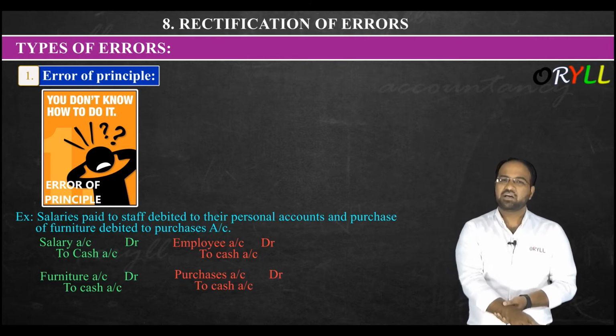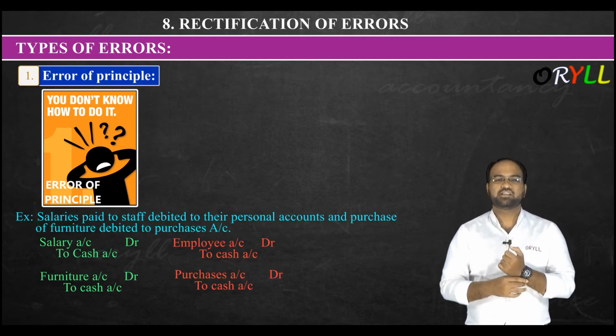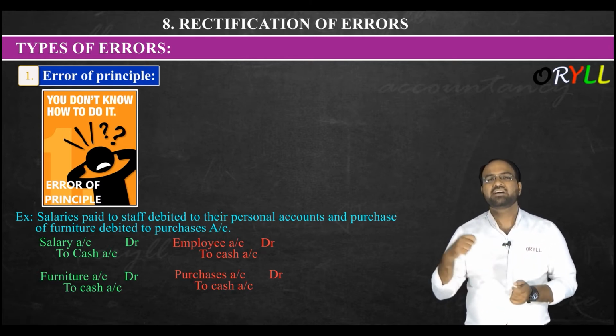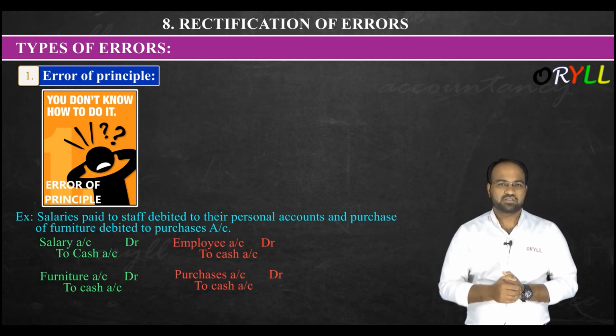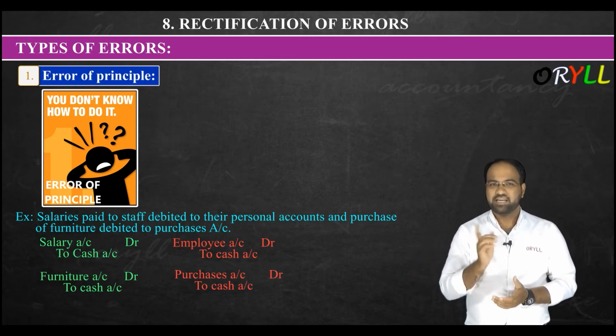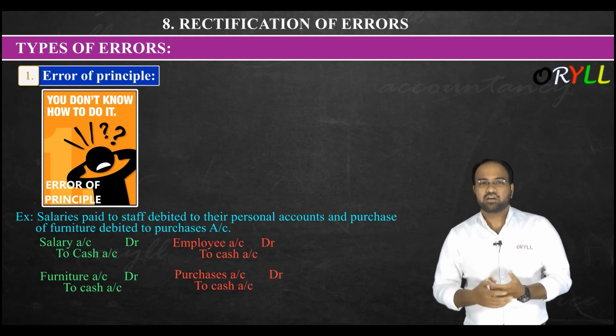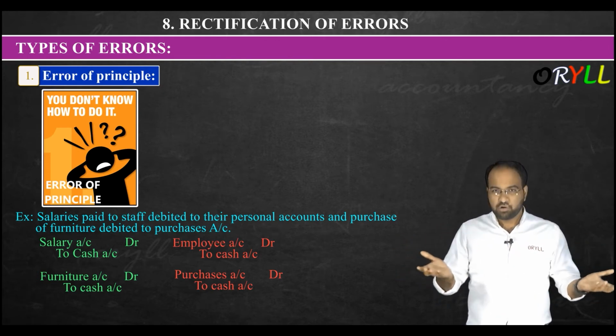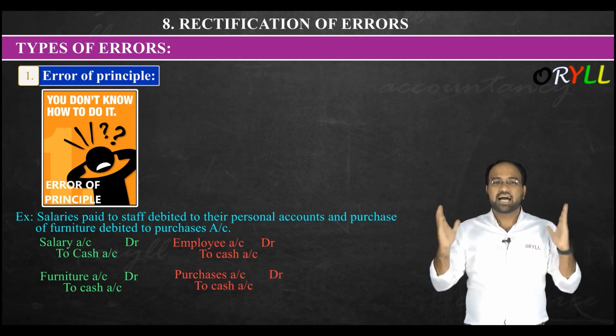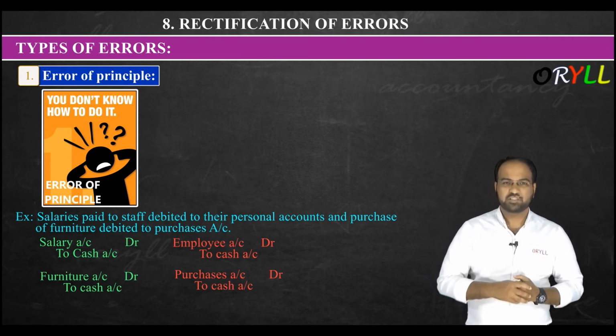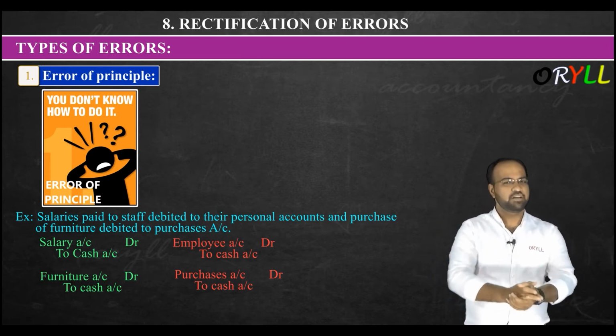Actually it is a capital transaction, but you have taken this as a revenue transaction here, yes or no? It is a capital item, but you have taken it as a revenue item. So there is an error. Why? Because you don't have that knowledge. You have a lack of knowledge of accounting principles. So this kind of mistake will be made here.